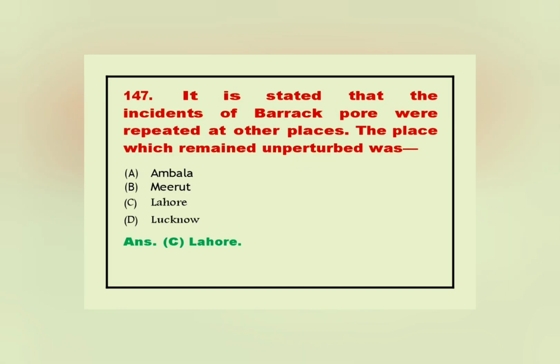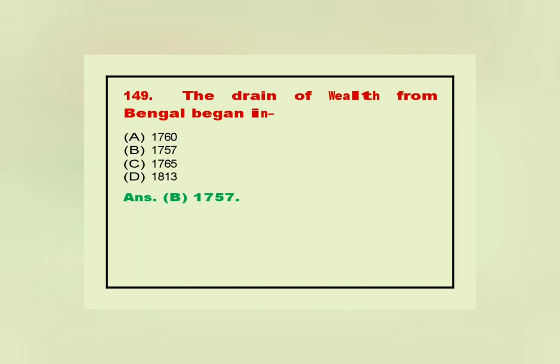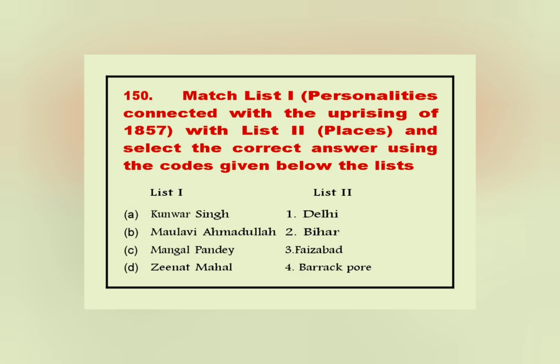147. It is stated that the incidents of Barrackpore were repeated at other places. The place which remained unperturbed was. Answer. C. Lahore. 148. Who propounded the theory of drain of wealth? Answer. A. Dadabhai Naoroji. 149. The drain of wealth from Bengal began in. Answer. B. 1757.